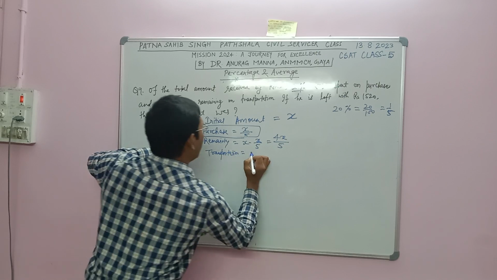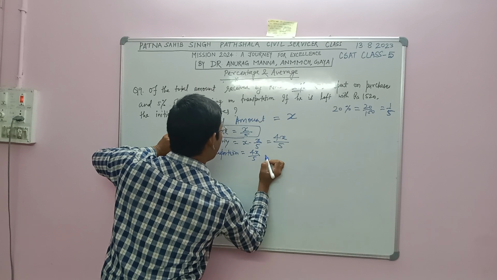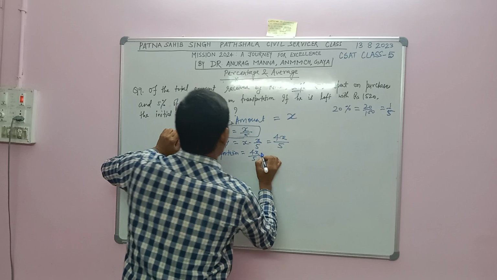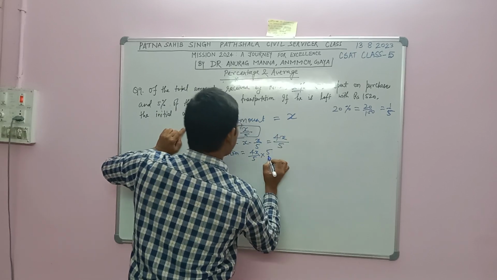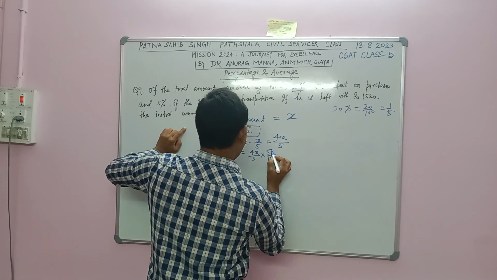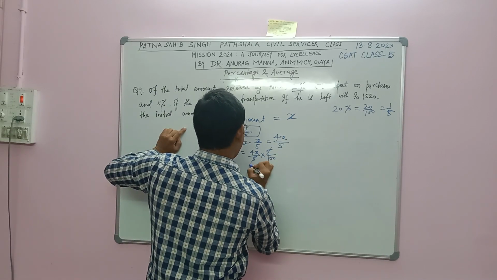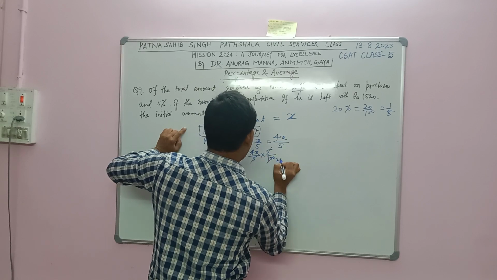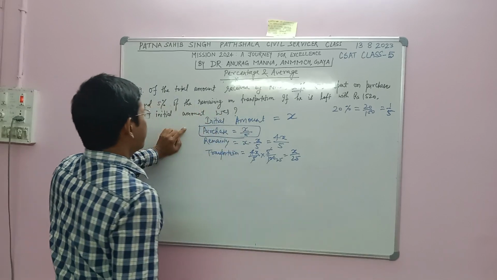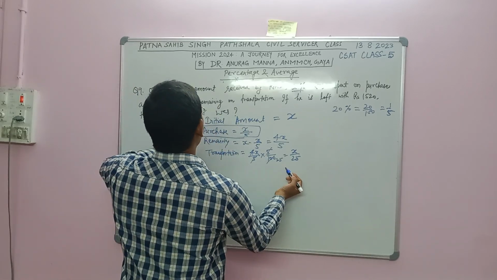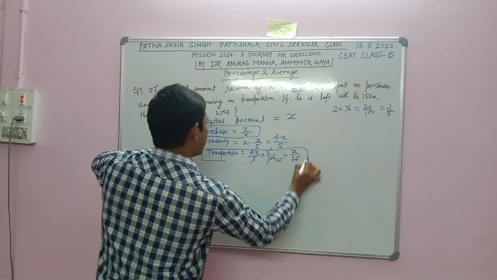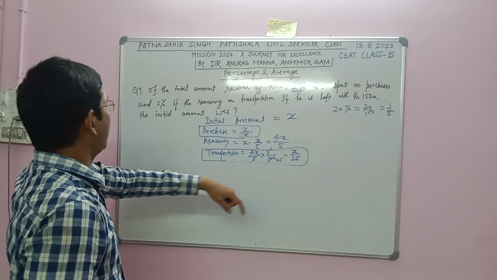Transportation will be 4X divided by 5 into 5%. 5% means 1 by 20. So it will be X by 25. So expenditure on transportation is X by 25.